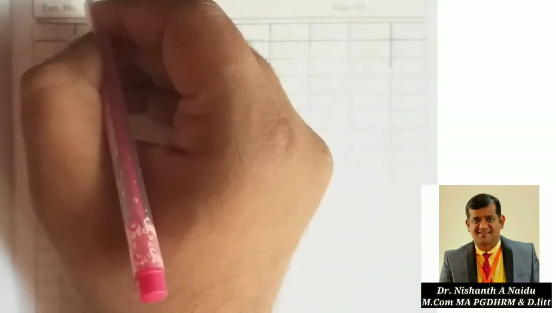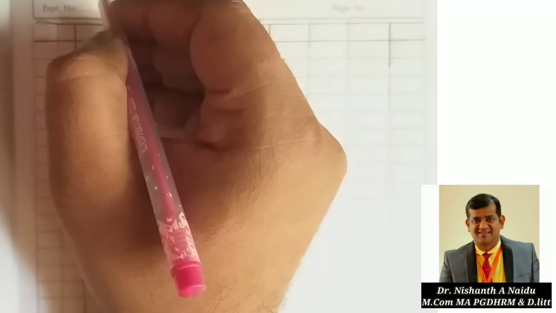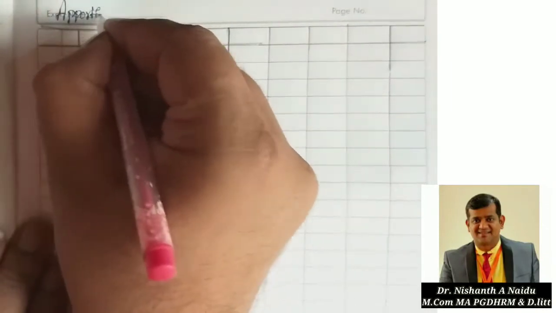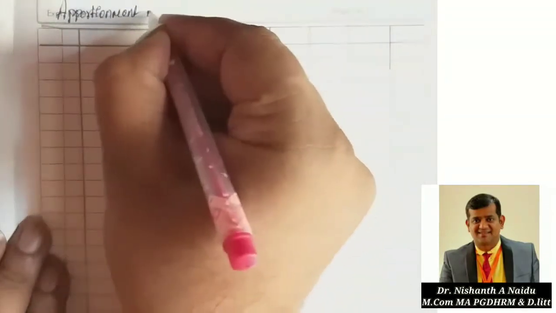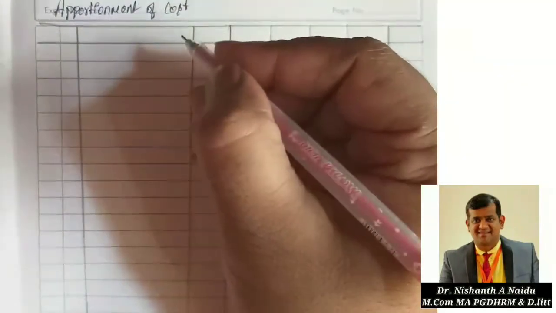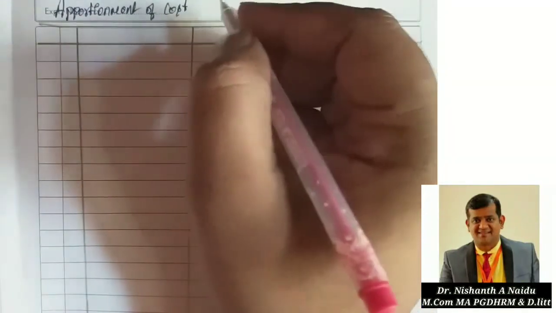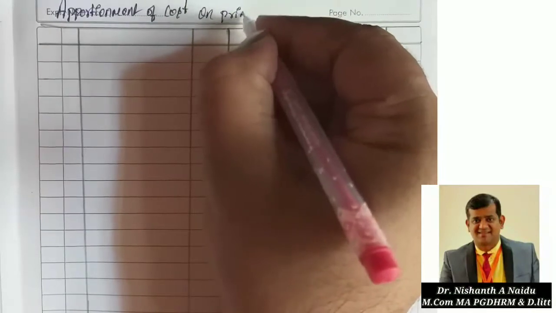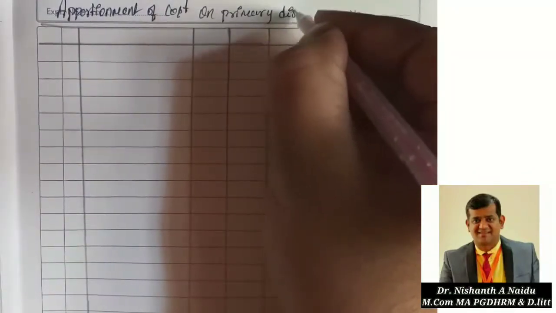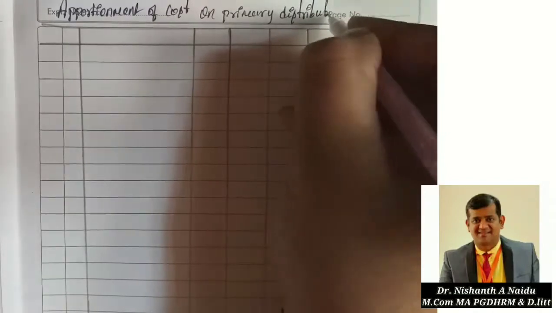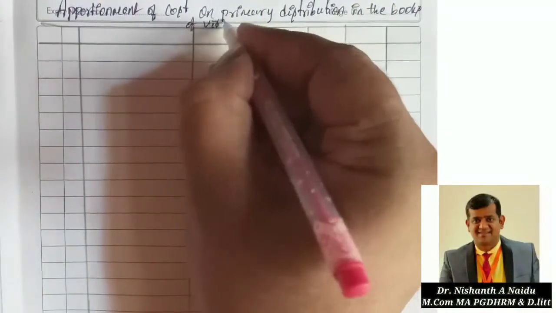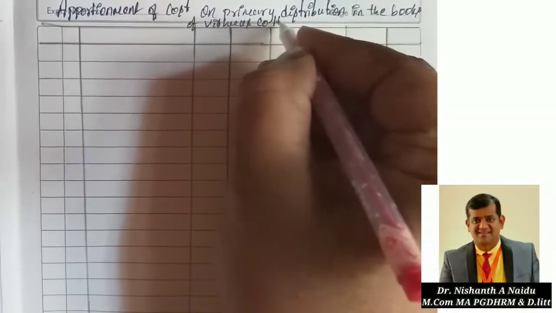So give the heading: Apportionment of cost, apportionment of cost on primary distribution, in the books of Vishwas Company Limited.